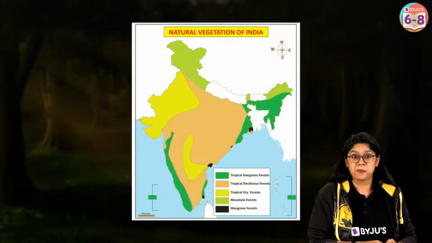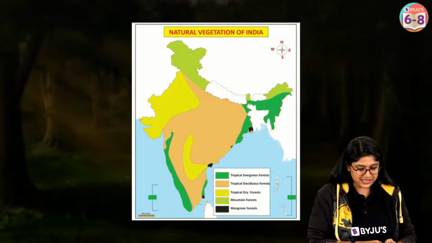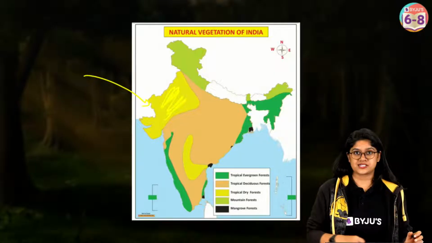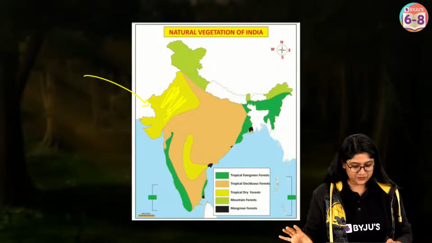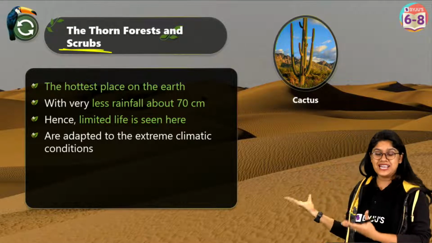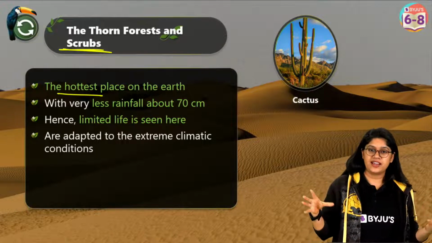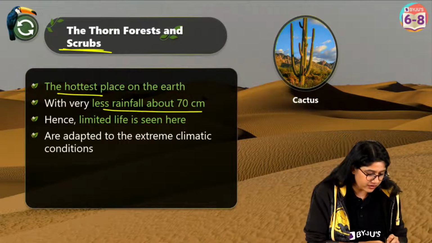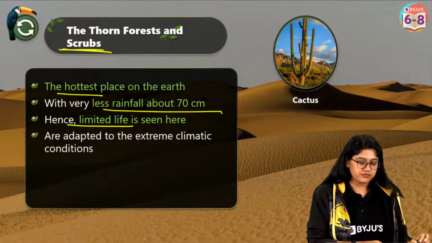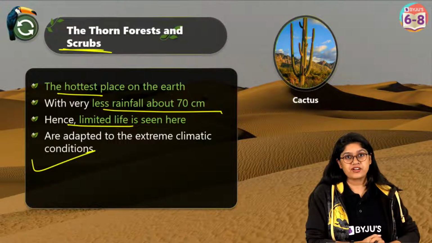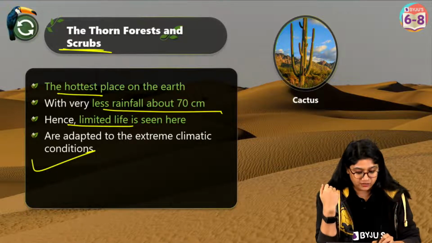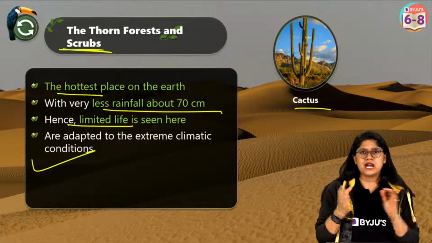Now let's talk about the last part of the forest that we have, which is basically the dry part of the country. Right over here, can you see this yellow part? Tropical dry forest. And of course, tropical dry forest will have thorns and shrubs. The deserts are usually the hottest places on the earth. They have rainfall of less than 70 centimeters, very little rainfall in that region. They have limited life, and they have adapted themselves to survive in very harsh conditions. So we have very limited animals over there. They have cactus, and we have a few snakes and reptiles.